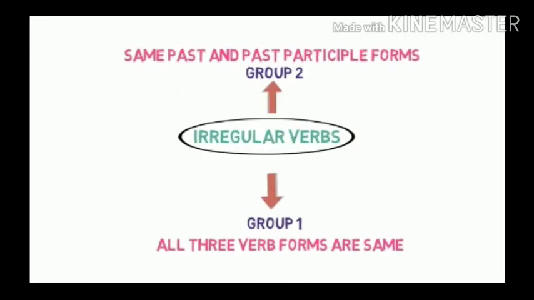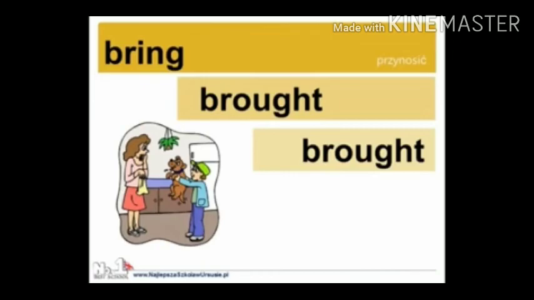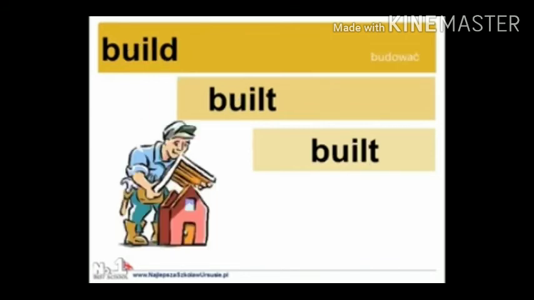Group 2. It will contain verbs with the same past and past participle form. Let's look into examples. Bring in base form becomes brought in past and remains the same in past participle form. Build in base form becomes built in past and remains the same in past participle form as well.